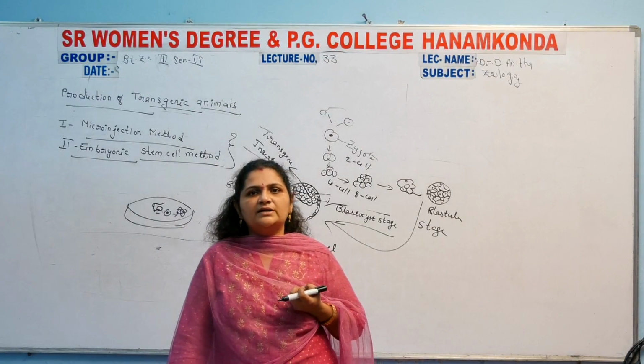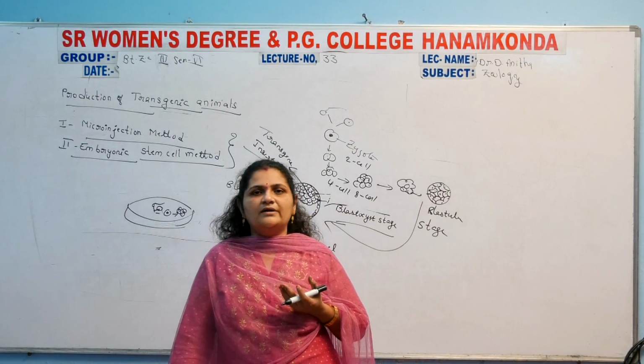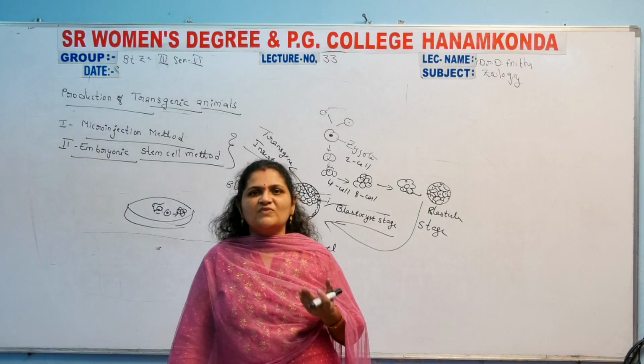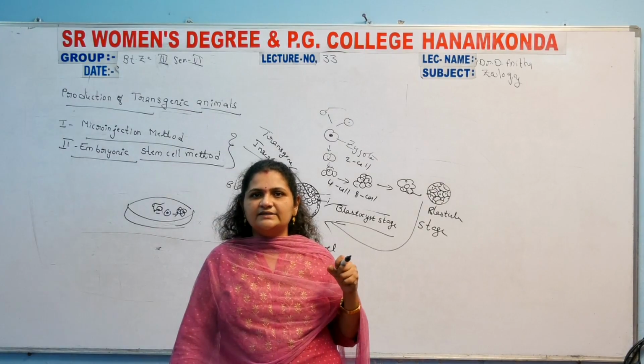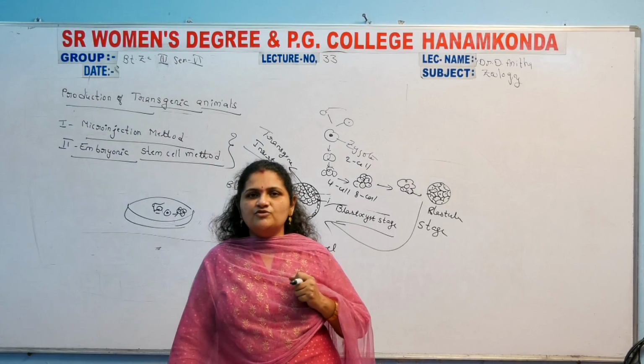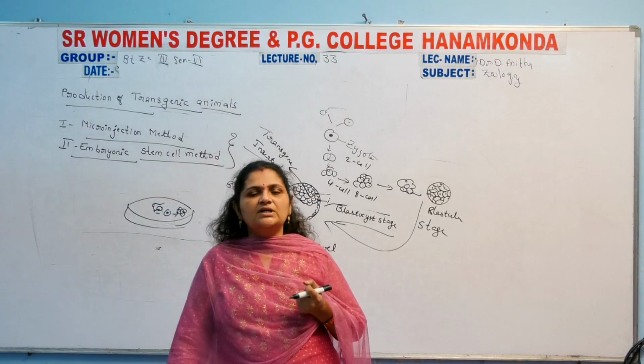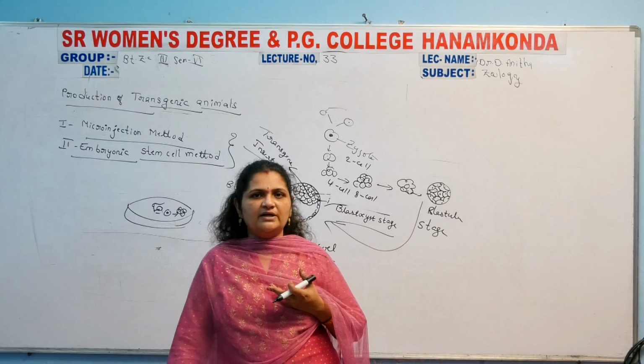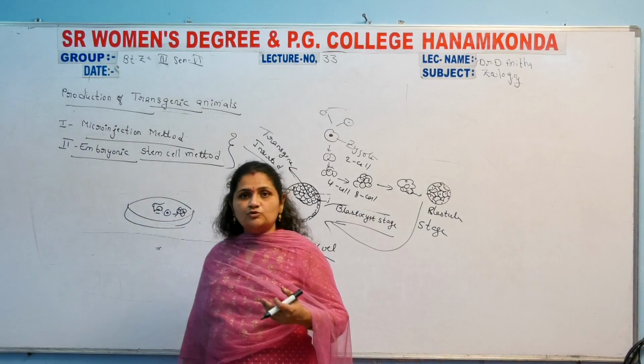Then a large number of ova are released and artificially collected, the sperm cell is collected, and the fusion is performed externally inside the laboratories by the in vitro process.